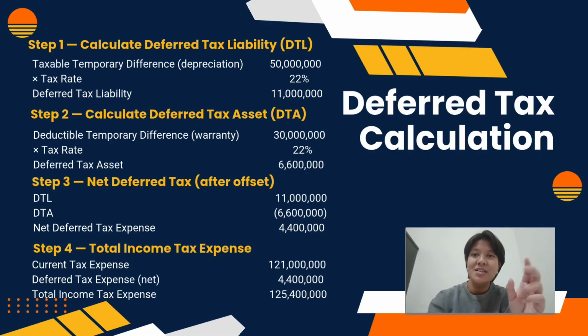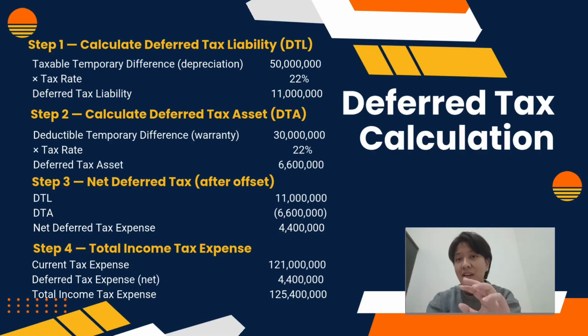Step 4 is calculating total income tax expense. Current tax expense is 121 million and deferred tax expense is 4,400,000. So the total income tax expense is 125,400,000.